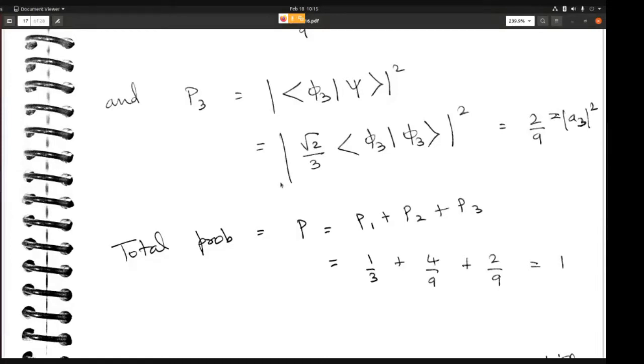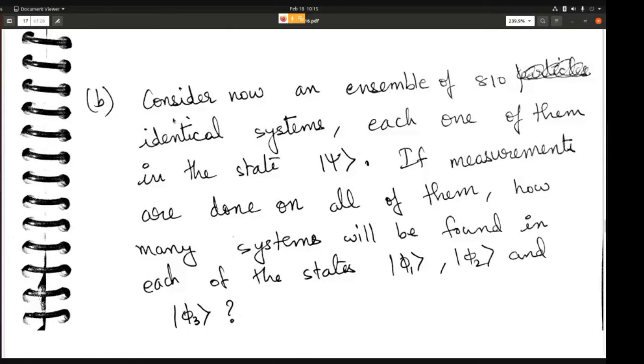Okay. Next, this is part B of the same question. Now consider an ensemble of 810 identical systems, each one of them in the state psi. If the measurements are done on all of them, how many systems will be found in each of the states phi 1, phi 2, and phi 3? So all 810 systems are in the state psi, which means all of them are unperturbed. You have not performed any measurement on them. They are all in the state psi.